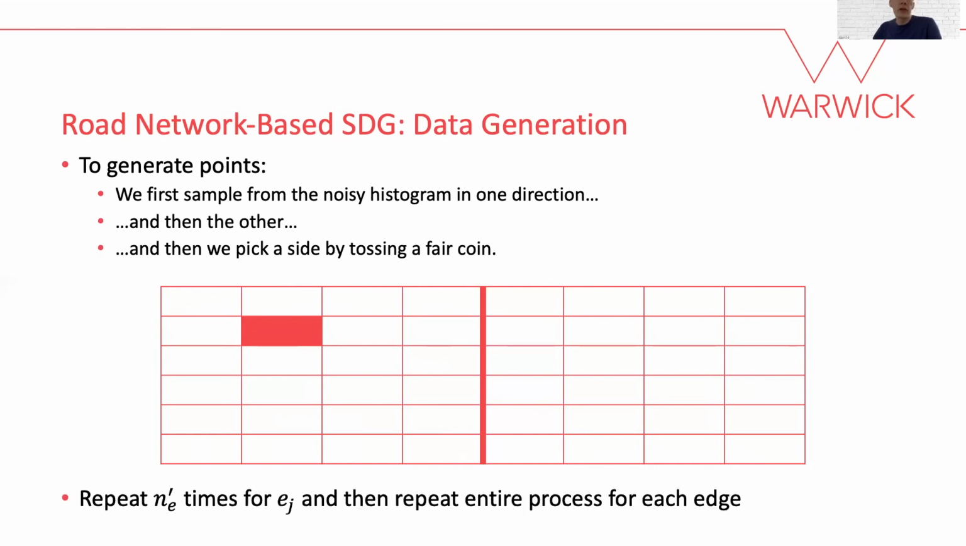The exact point is then generated based on the boundaries of the chosen histogram bin. We repeat the process until we have generated the correct number of points along every edge in the road network.